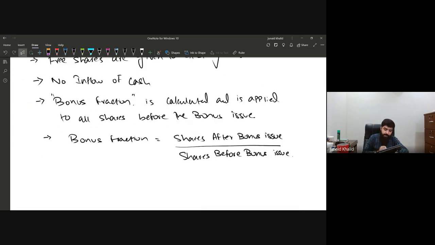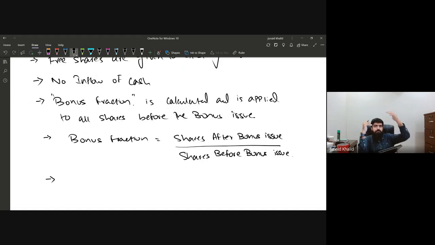And finally, once we have calculated the bonus fraction, the rule is that IAS 33 states that if the company is issuing bonus shares in the middle of the year, you have to apply it retrospectively.